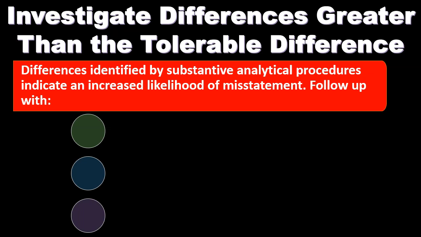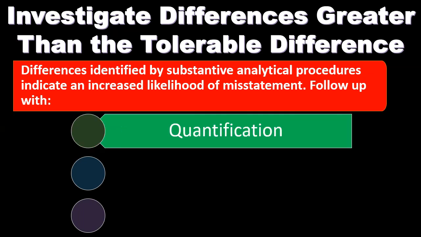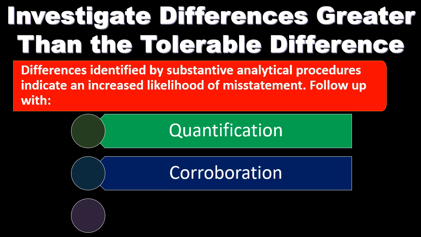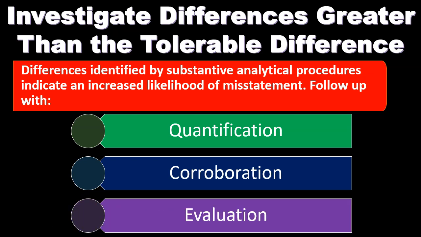And therefore, that could be an indication that there's an error, or we can simply look into it and find exactly what that difference is due to. It might not be an error, but we might want to look into it and just basically see what it is. So we go through the follow-up with quantification, corroboration, and evaluation.